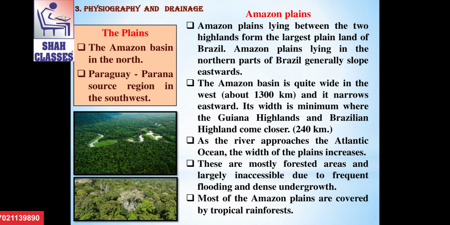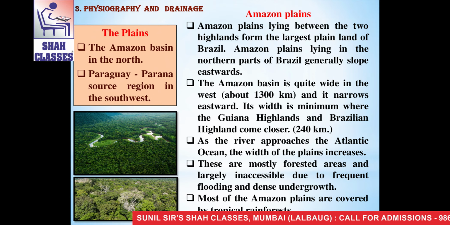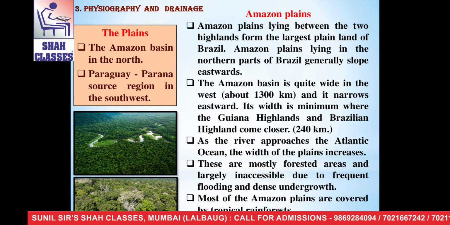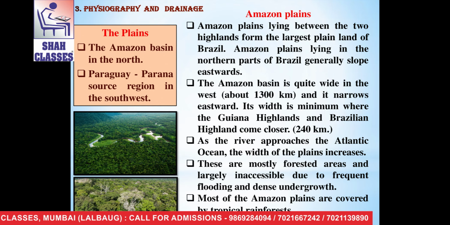So first we are going to learn about the Amazon plains. Amazon plains lying between the two highlands form the largest plain land of Brazil. Amazon plains lying in the northern parts of Brazil generally slope eastwards.